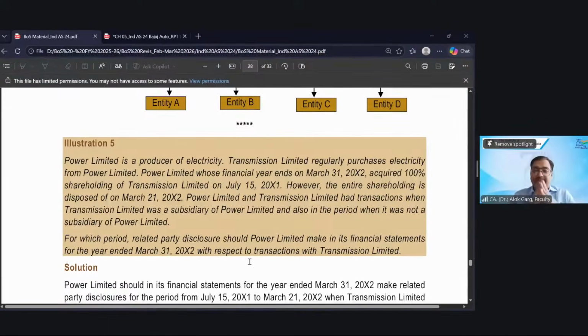Tell me, outstanding balances at which date? Sir, balances outstanding will be at 31st March, no? Yes, sir. But however, the 1,200 crore was there, out of which how much was received? Only the 800 crore. What is the outstanding? Exactly. We need to report it. Saminathan, let me ask you a question. Yeah, Lavanya, please. But I think as on 31st March, they don't have any relationship, no, sir. So I think outstanding balance is not required to be reported.